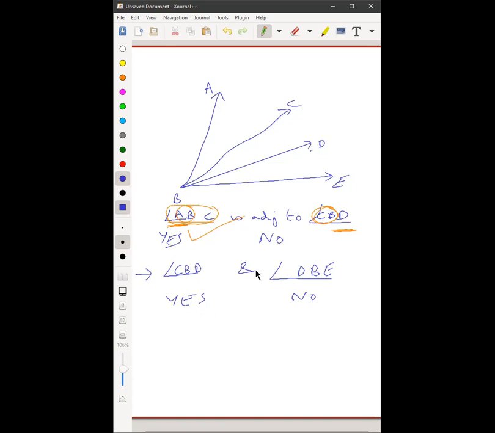Which two letters are common in CBD and DBE? B and D. They will be the common arm. So the common arm is BD. Which are the non-common arms? CB and BE. And B is the common vertex, right? So do BE and CB lie on the opposite sides?